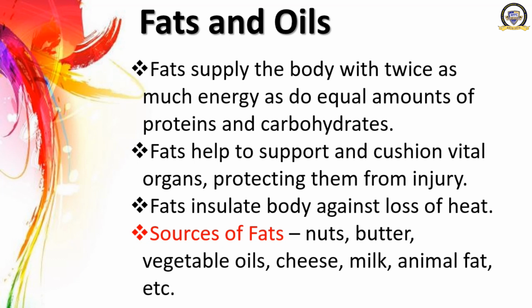Now let us see some sources of fats. What are they? They are nuts, butter, vegetable oils, cheese, milk, animal fat, etc. Foods that are rich in fats come from both animals and plants. From animals we can get animal fat, milk, butter. Indirectly from milk we can get butter, right? And from plants we can get vegetable oils, nuts and many more.